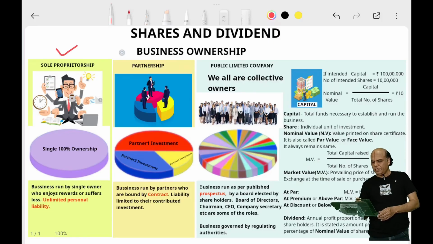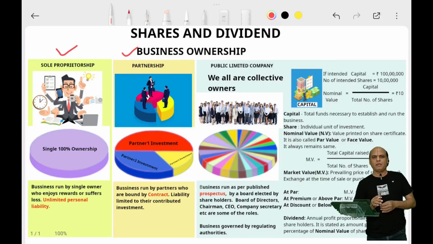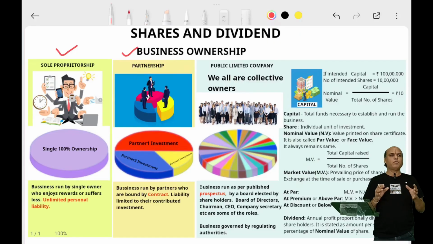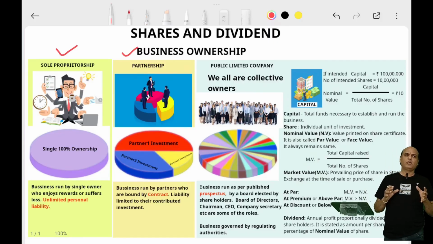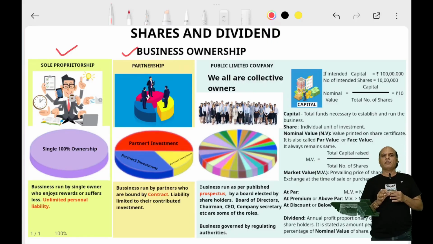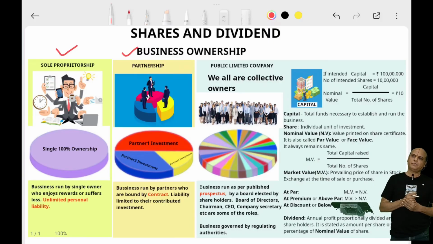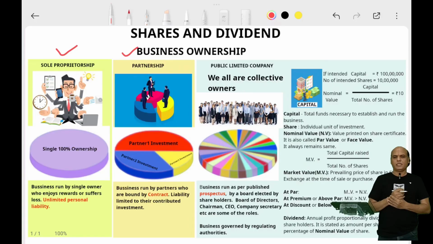The second one is the partnership. When a business is slightly complex, where the amount of investment is also not too low but considerably large, such that a single person cannot make such a large investment, then two or more like-minded individuals come together and enter into a contract.